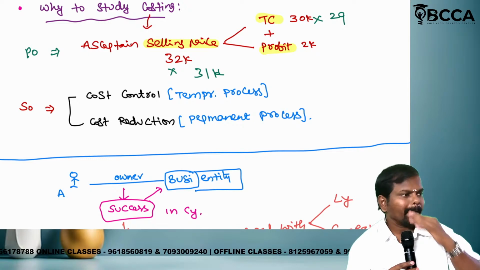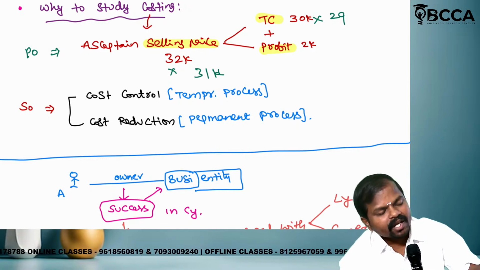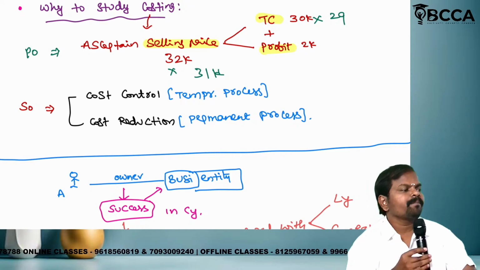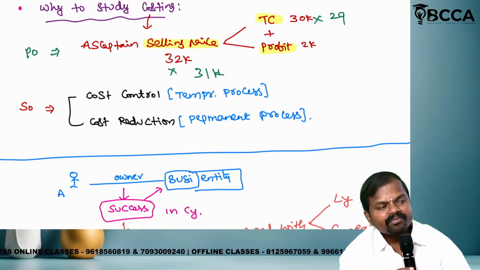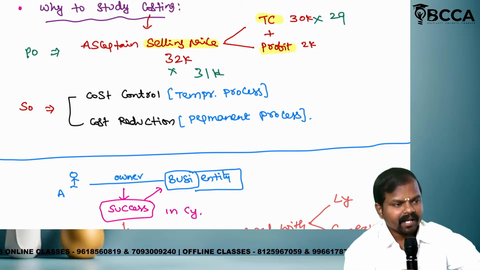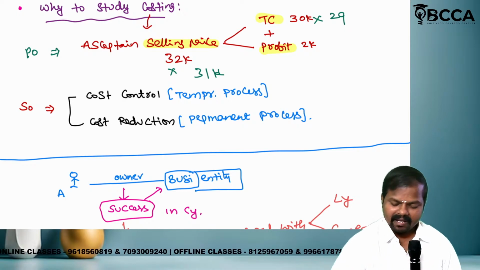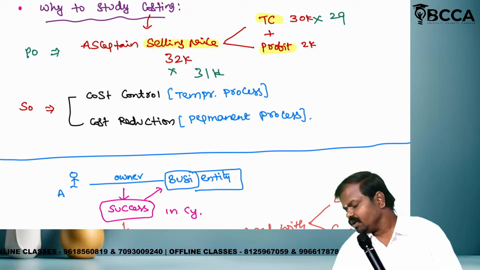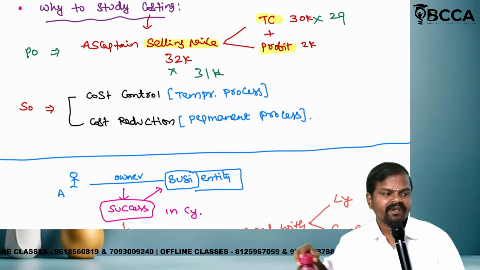Is it clear? Now tell me, the entire costing objectives can be classified into how many types? 2 types. Number 1, primary objective. Number 2, secondary objective. Primary objective is selling price, total cost, profit. Secondary objective is cost control and cost reduction.